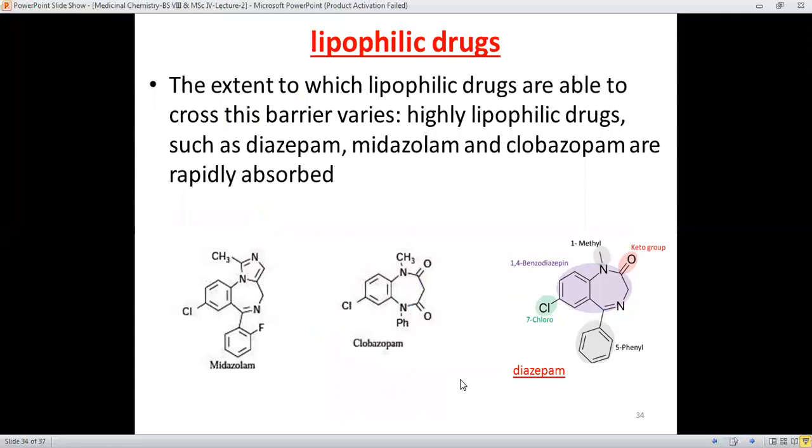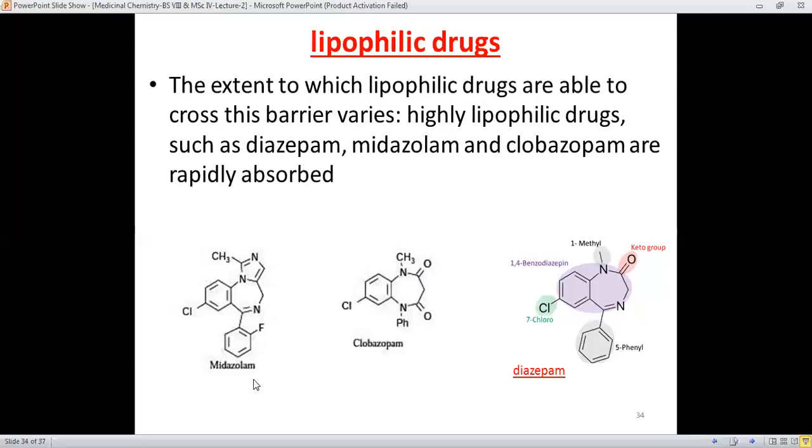And like lipophilic drugs, the extent to which lipophilic drugs are able to cross this barrier varies. Highly lipophilic drugs such as diazepam or midazolam, clobazam are rapidly absorbed.